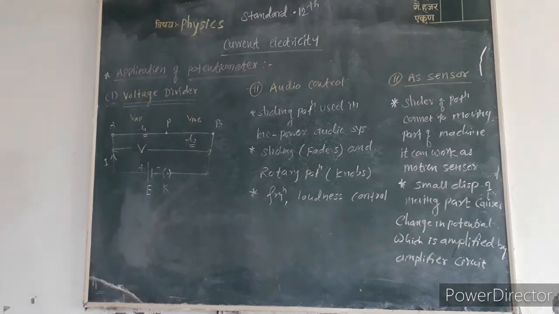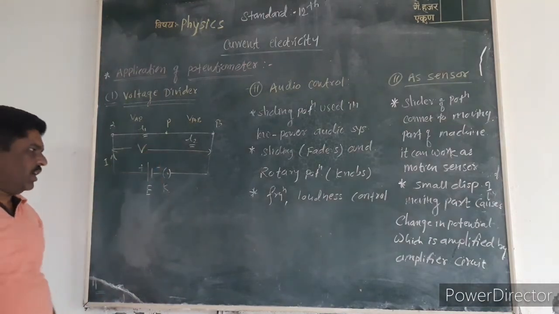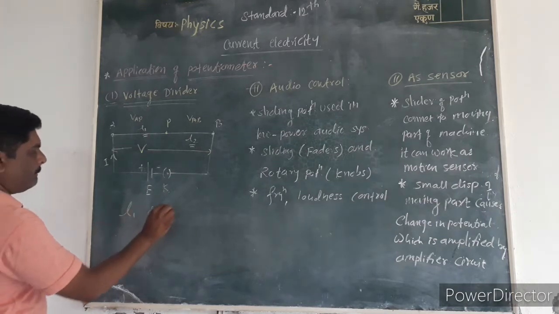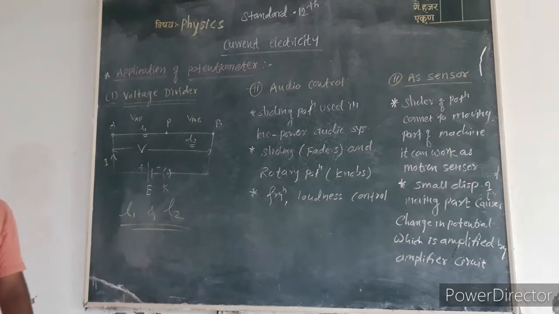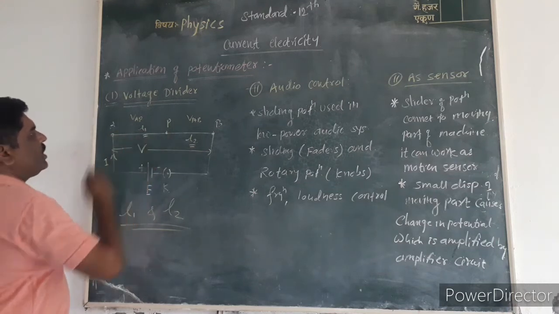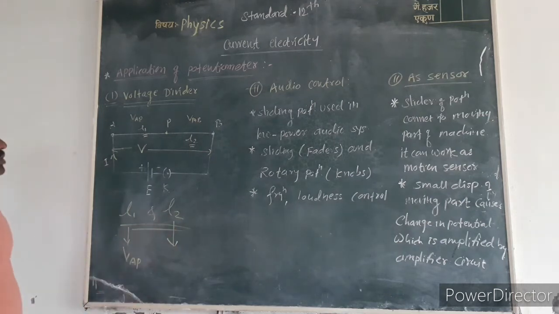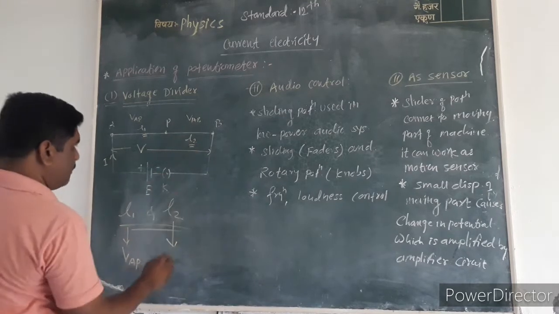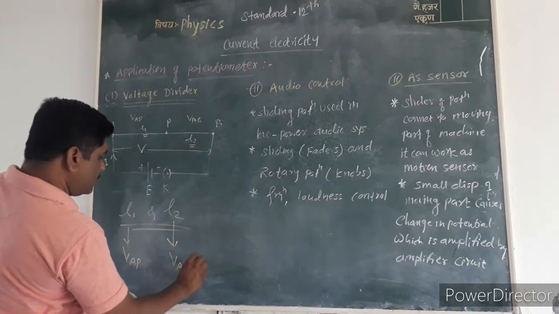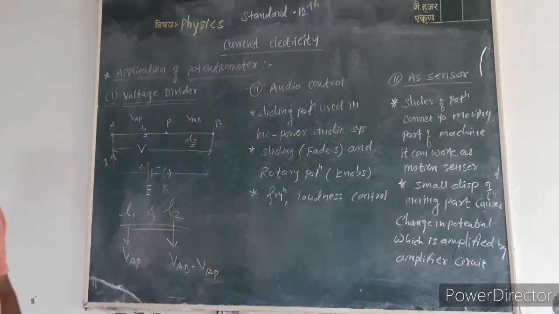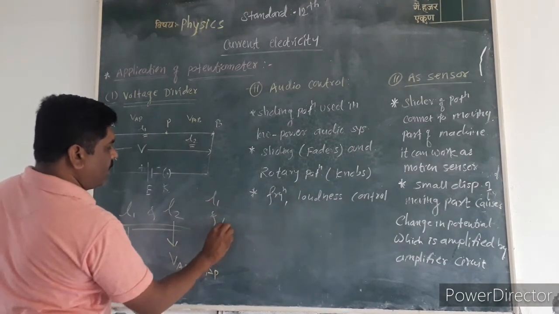That means the potentiometer divides this wire into two segments, L1 and L2, and the potential across L2 is VAB minus VAP.